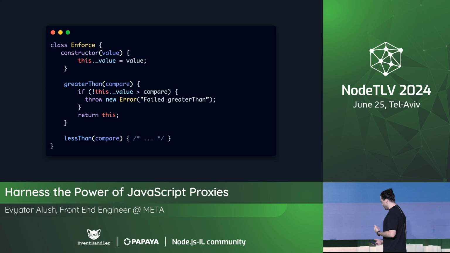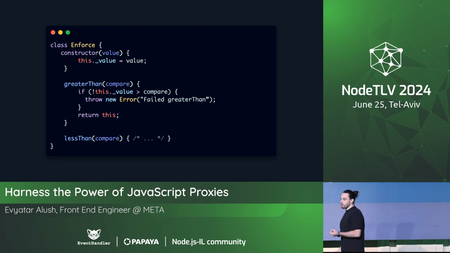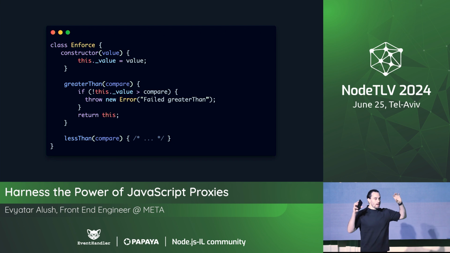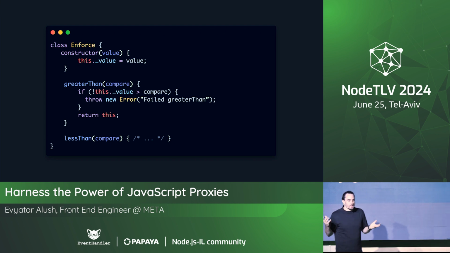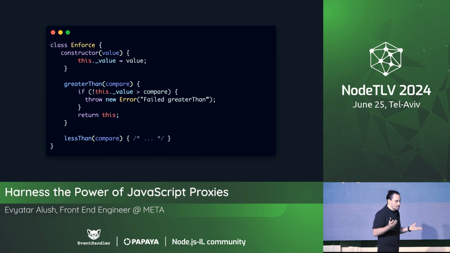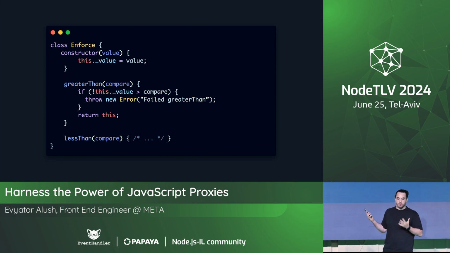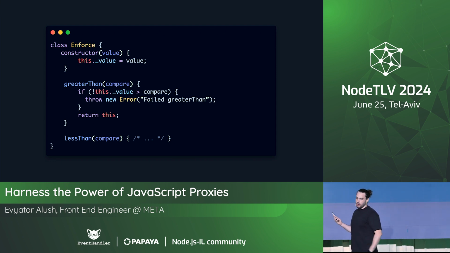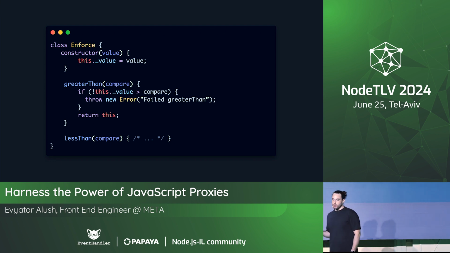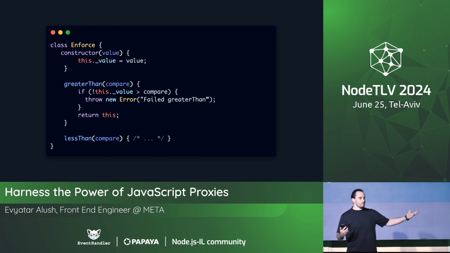But there are a few problems with this approach. And the first one is it means that every function in this class has to have this throwing logic. And I want these functions to be just very simple. I don't want them to return this. I just want them to be a Boolean return. And I don't want them to be aware of every feature of that enforce function or enforce infinitely chainable API, especially if I want to allow for extensions. So if I want to add my own extensions, well, that's not going to work.